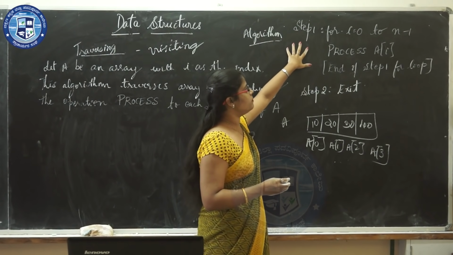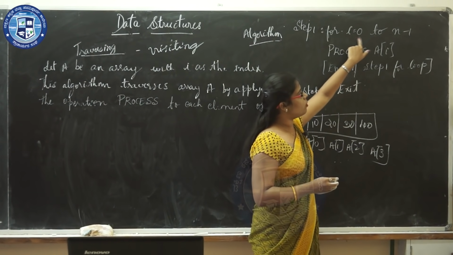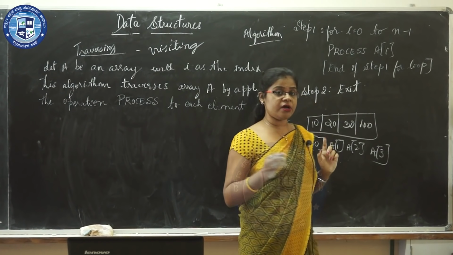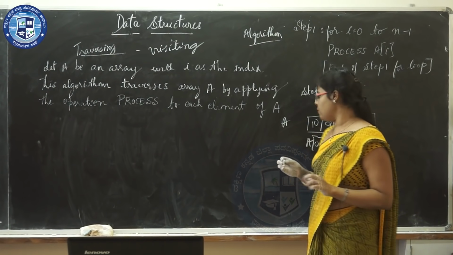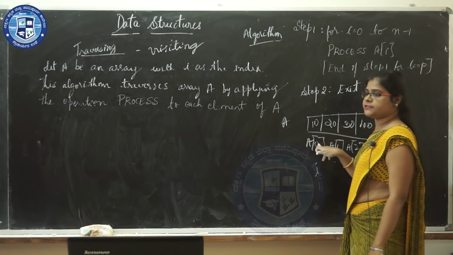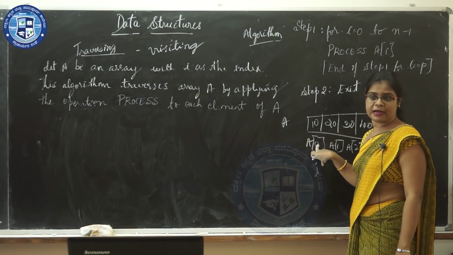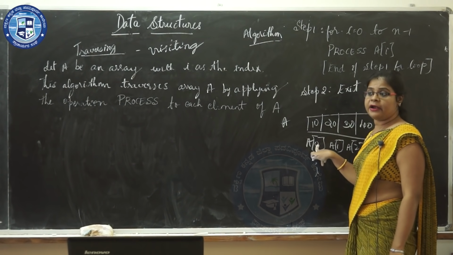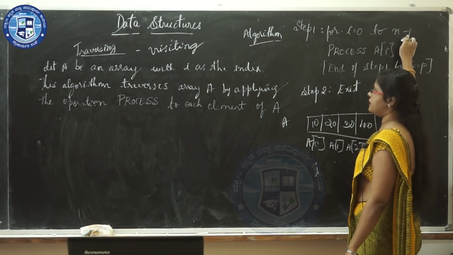Step 1: for I equal to 0 to n minus 1. Here it is I equal to 0. So from the 0th location the traversing begins and it goes up to n minus 1.